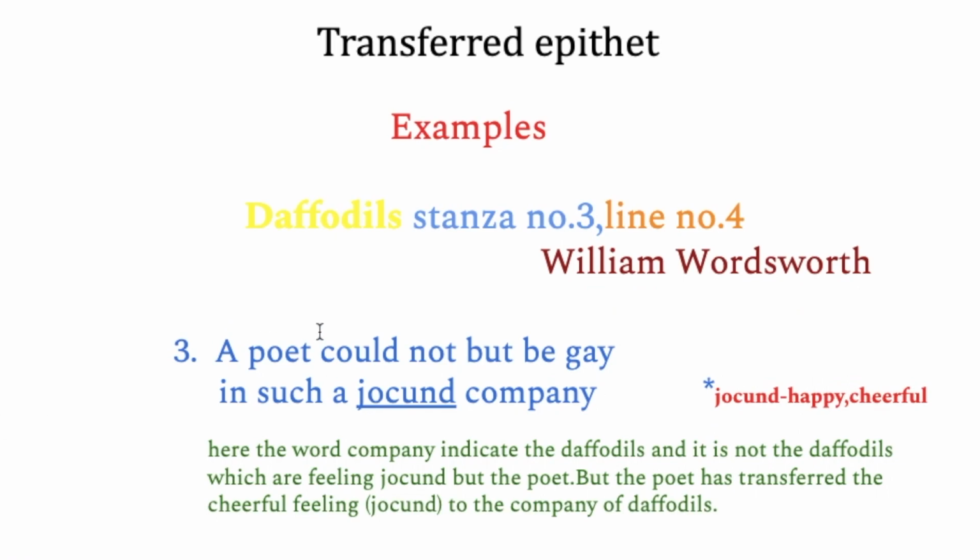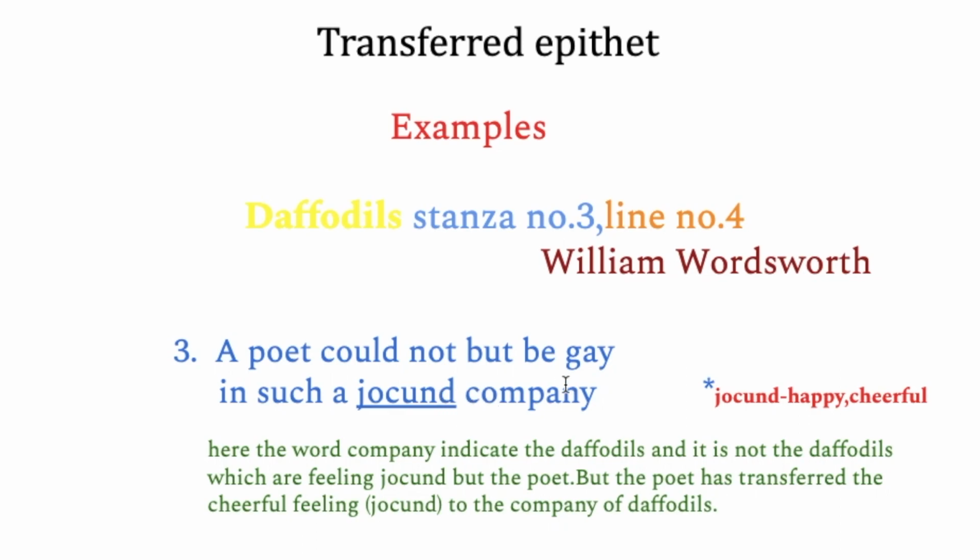Let's look at one more example very quickly. It has been taken from Daffodils, written by William Wordsworth. I've taken these two lines from stanza number 3, lines number 3 and 4. A poet could not but be gay, gay means happy, in such a jocund company. I've given the meaning of the word jocund, it's happy or cheerful. So here, look at this word. The word company is actually the daffodils which are just dancing in the field.